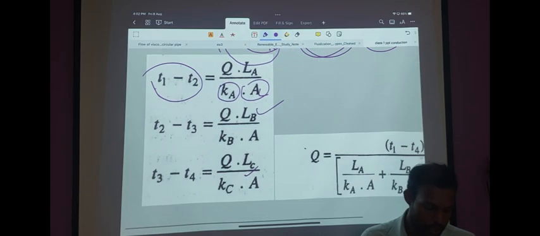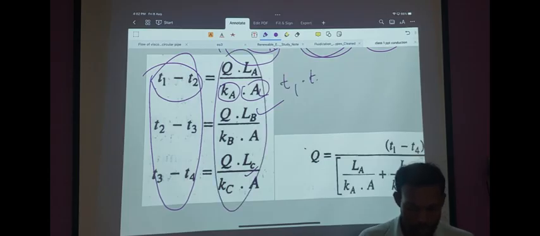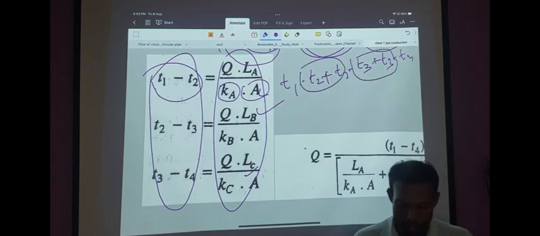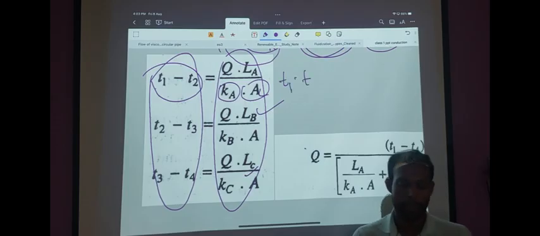If you take the sum of the left hand side and the sum of the right hand side, you can write the sum of the left hand side as T1 minus T2 plus T2 minus T3 plus T3 minus T4. Here T2 and T2 cancel out, T3 and T3 cancel out. So this can be written as the sum total T1 minus T4.